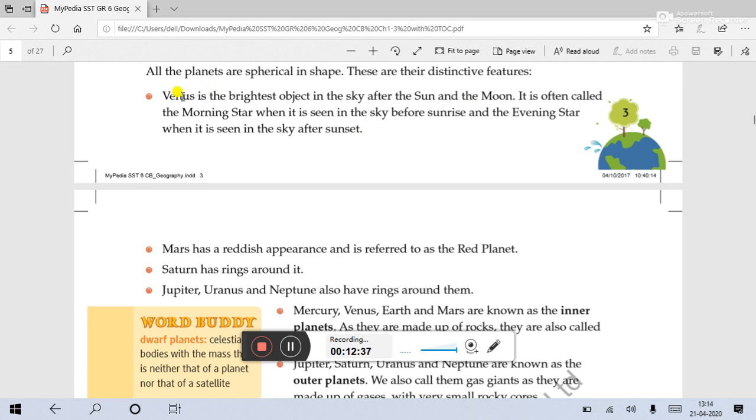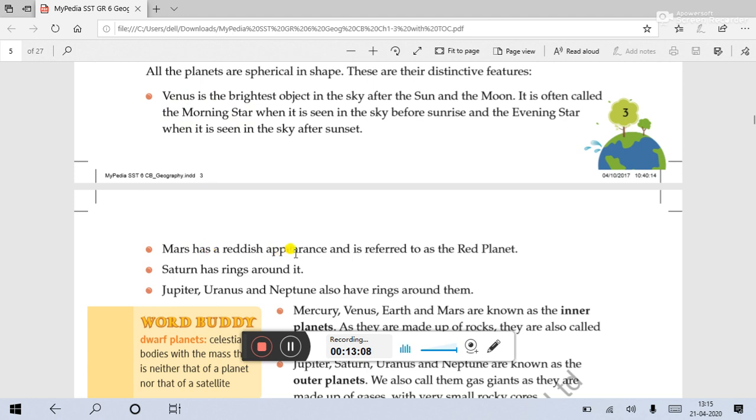It is a planet which is reflecting the light of the sun, and it glows in the night sky. It is often called the morning star when it is seen in the sky before sunrise, and evening star when it is seen in the sky after sunset. So after sunset it can be seen, and at that time it will be called evening star. Before sunrise it can also be seen, and at that time it is called morning star.